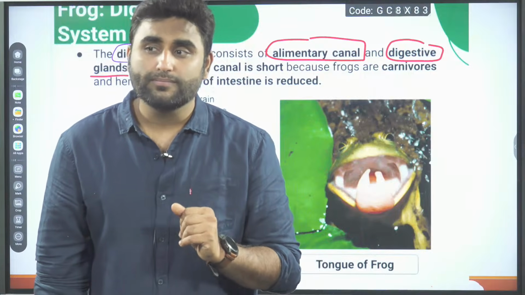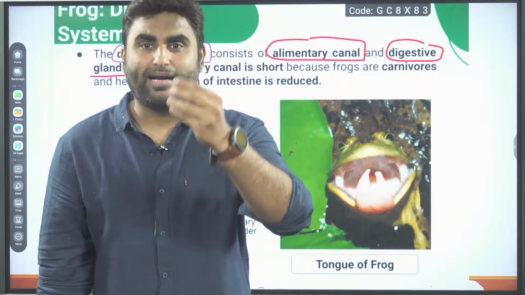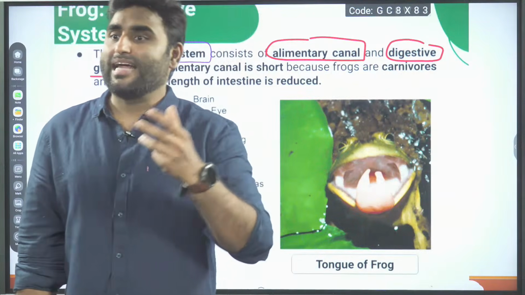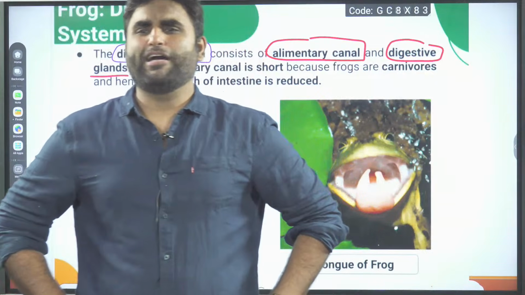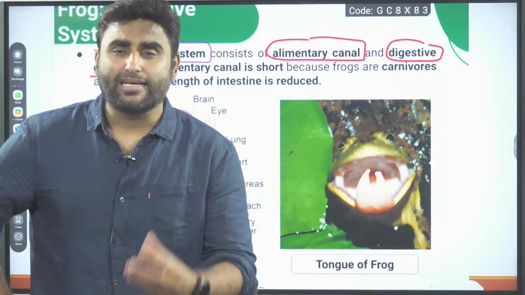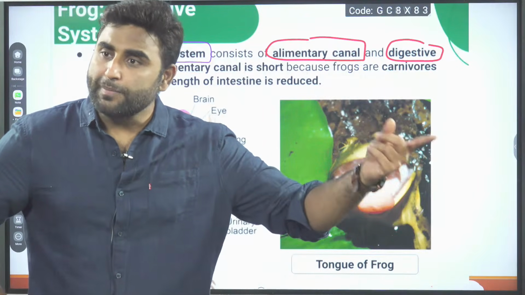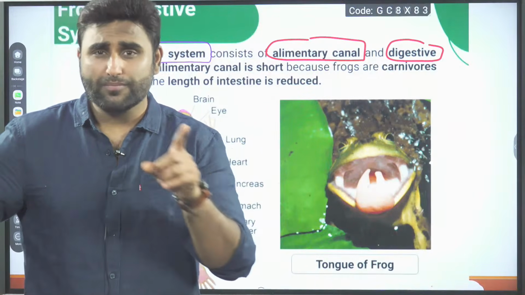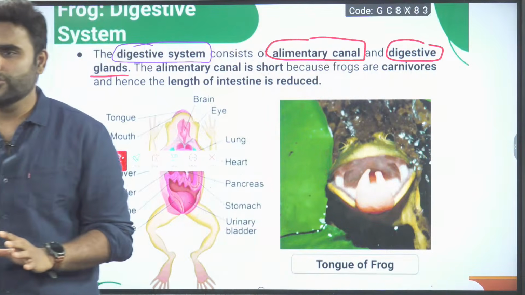What about tadpole? Adult frog is carnivore, eating insects, spiders, small fish also. What does a tadpole eat? Tell me. Tadpole is a herbivore. It will eat phytoplanktons and algae. So tadpole is initially vegetarian. Then it becomes an adult carnivore. Just make a side note, tadpoles are herbivores. Are we clear?